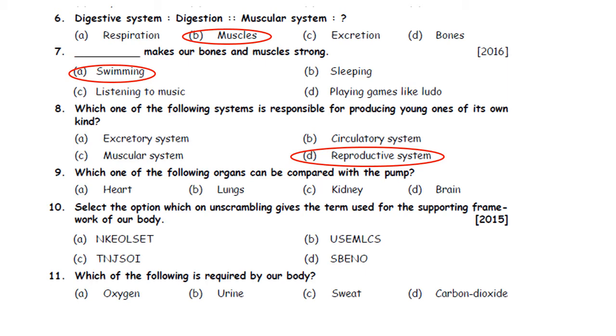Ninth one. Which one of the following organs can be compared with the pump? A. Heart. B. Lungs. C. Kidney. D. Brain. So, heart is usually compared with the pump. So, correct answer is option A.